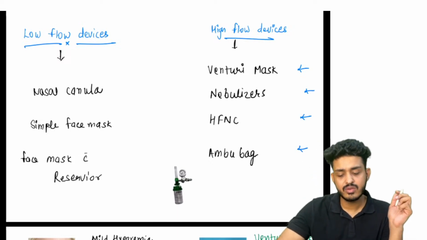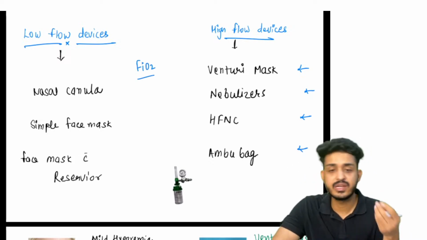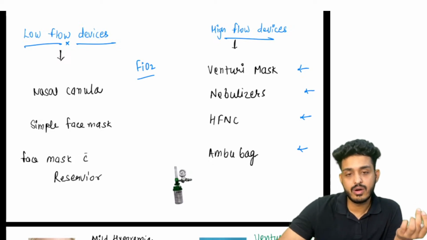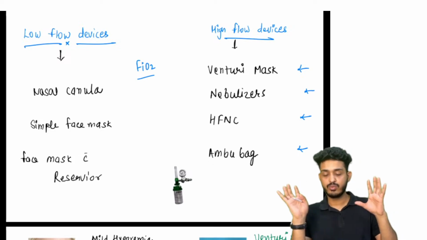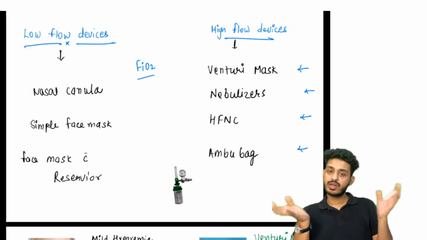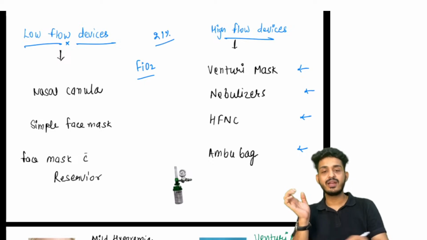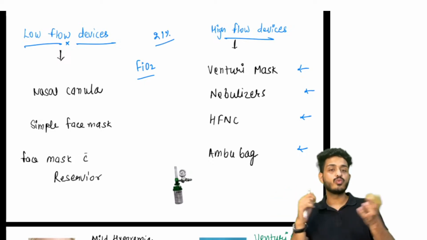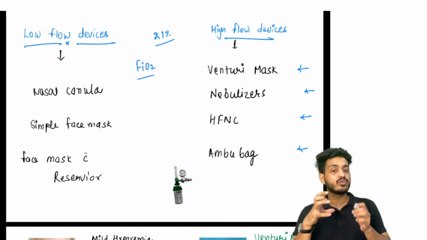Okay, first of all try to understand what is FiO2. Do you know the meaning of FiO2? The meaning of FiO2 is nothing but simple. For example, this is the environment. I am sitting in my room. In my room what is happening? There is environment, there is oxygen all around. How much is the oxygen in the environment? That is your 21%, right? So whatever air I am inhaling, out of that only 21% would be oxygen, right?